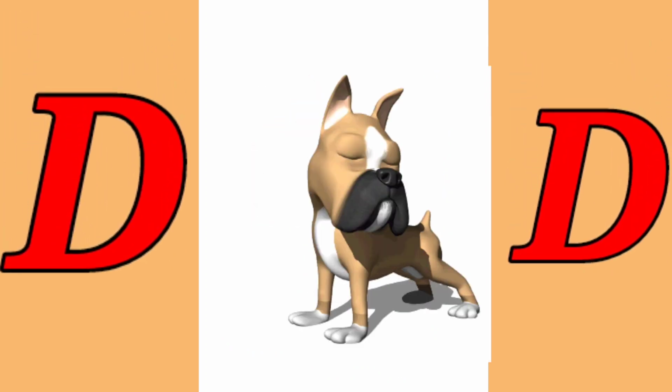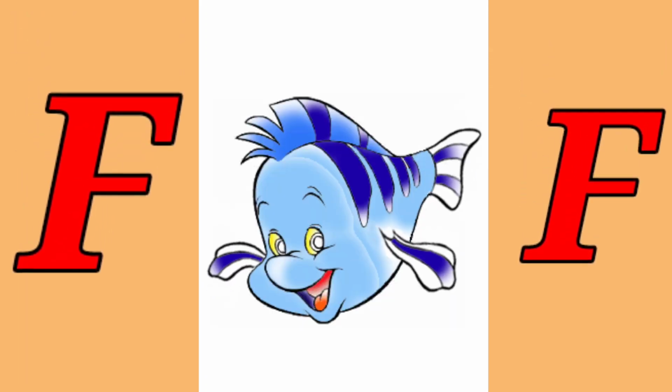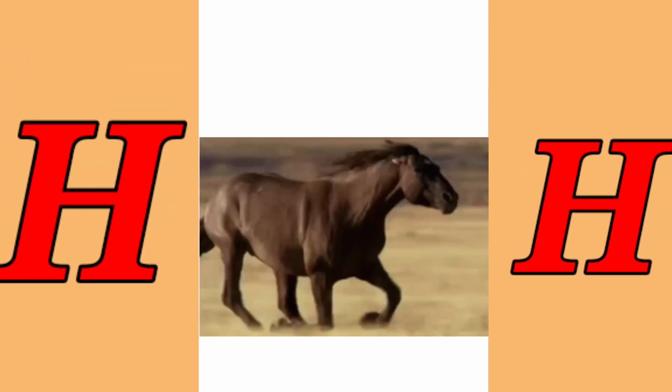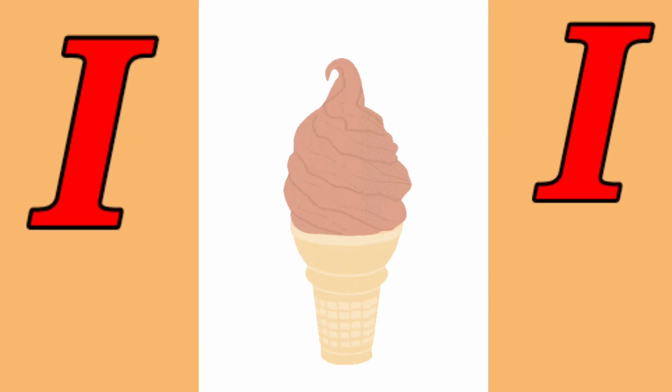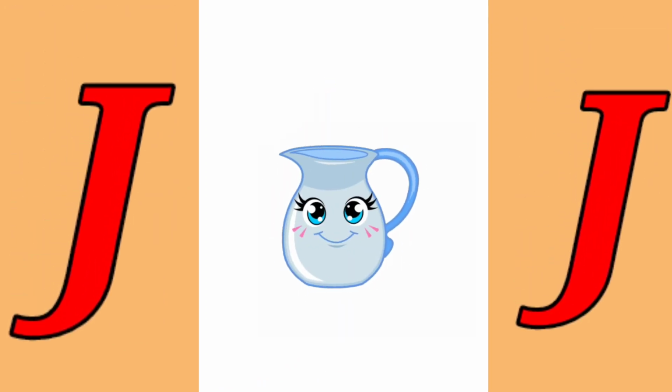D is for dog. E is for elephant. F is for fish. G is for grapes. H is for horse. I is for ice cream. J is for jug.